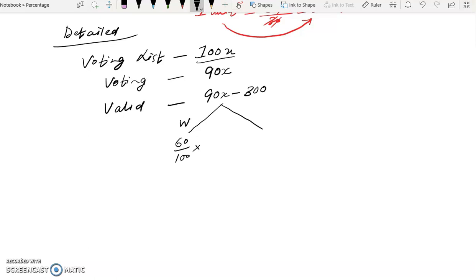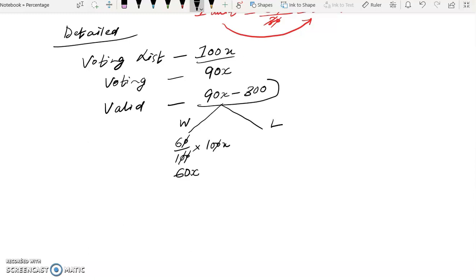Voting list is 100x, so 60% of it is 60x. So the winner gets 60x.